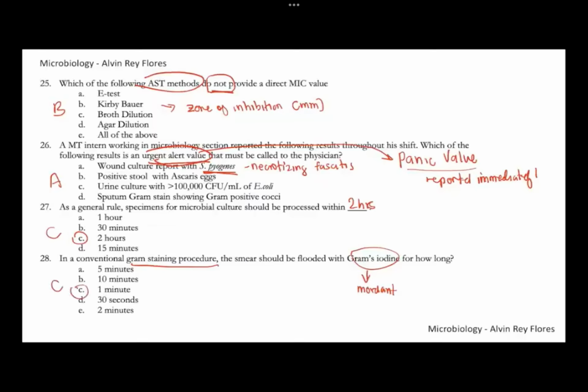Okay. Number 28, so grams iodine should be flooded to your bacterial smear for 1 minute. Number 28, letter C. Okay, number 29.